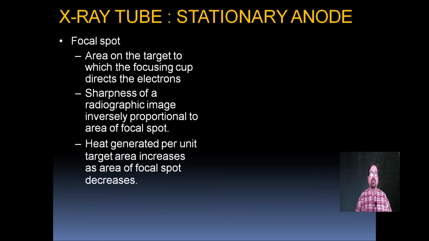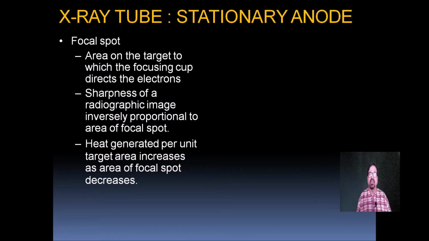Now, what is a focal spot? Focal spot is the area on the target to which the focusing cup directs the electrons. The sharpness of a radiographic image is inversely proportional to the area of the focal spot. So, the larger the focal spot, the less sharp the image.